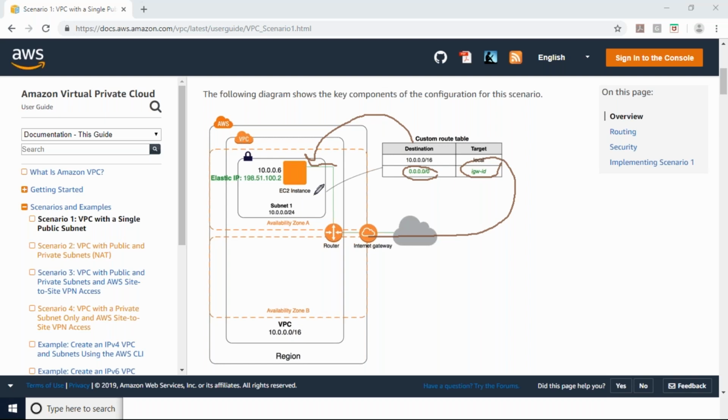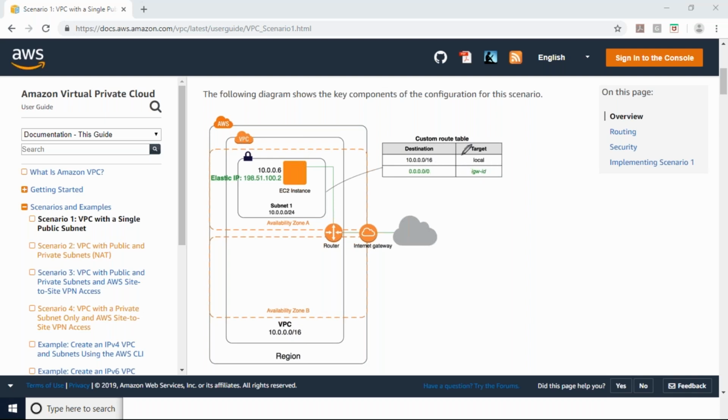Zero slash zero means everything, everyone outside my subnet, or everyone inside my subnet? Destination means, in the case of VPC, we become the source and destination means any outside IP address, right? The rule we have mentioned is 0.0.0.0/0 and IGW ID.